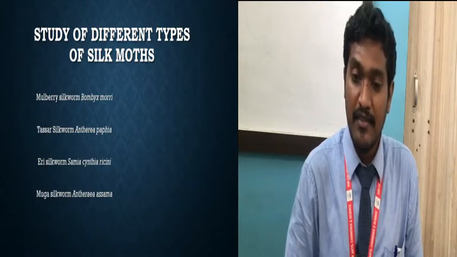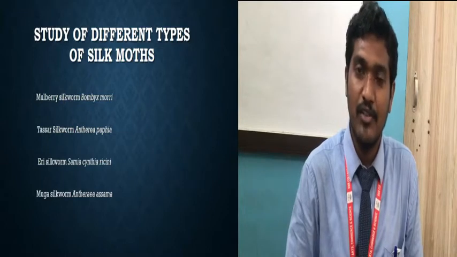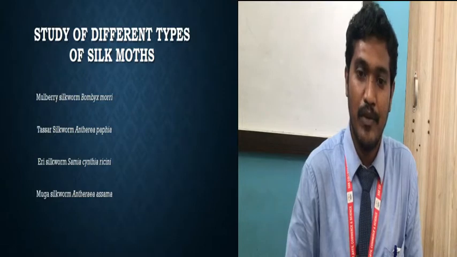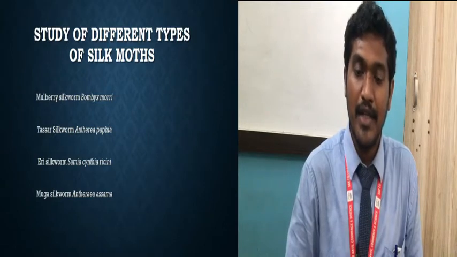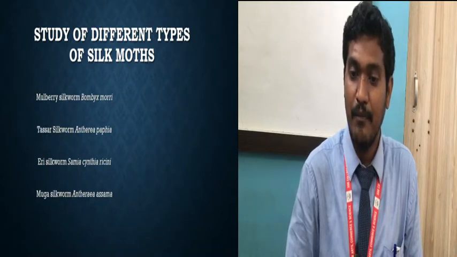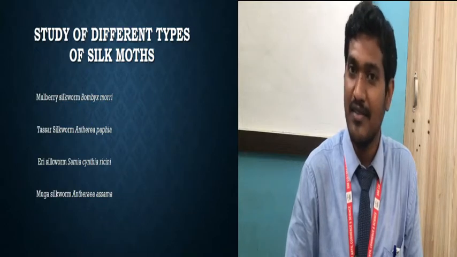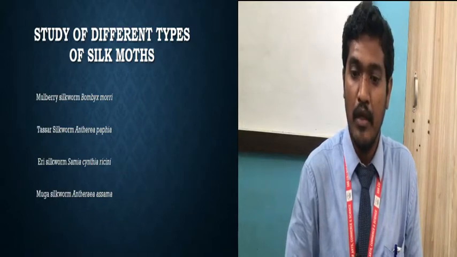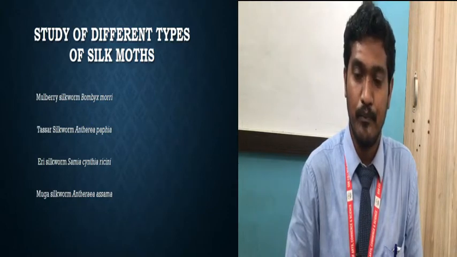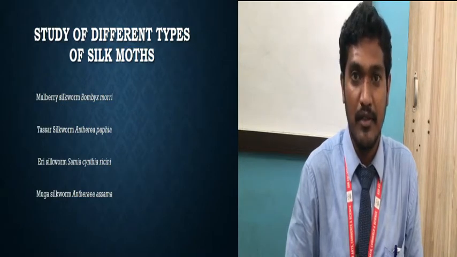Okay, then the next type, that is Tassar silkworm. Its scientific name is Antheraea papia. Then the third one, that is Erie silkworm. Its scientific name is Samia cynthia ricini. What is meant by this ricini, that we will also see. Then the fourth type is given, that is Muga silkworm, and its scientific name is Antheraea assama.